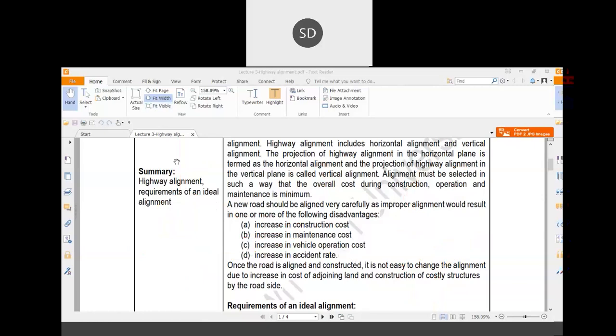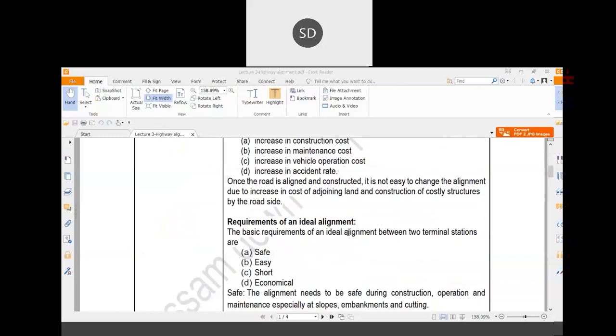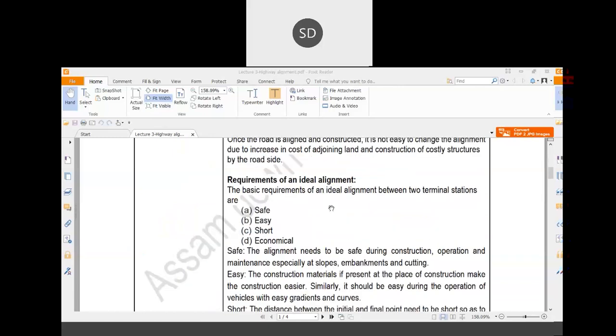We'll discuss this in more detail in the next portion. So what are the requirements of an ideal alignment? The requirement is that it should be easy in terms of construction, operation, maintenance, etc. Easy means the construction materials should be easily available within the construction site. Similarly, it should be easy during vehicle operation, so that all vehicles can operate over it very easily.